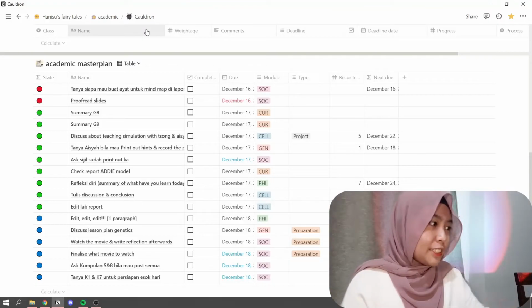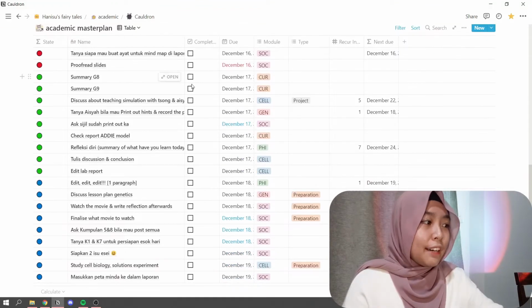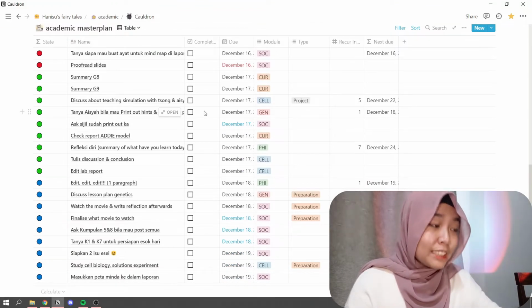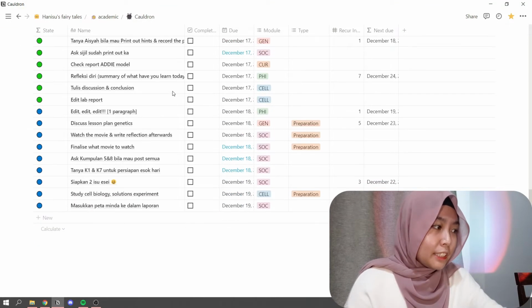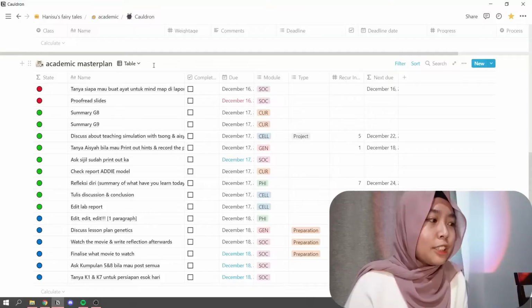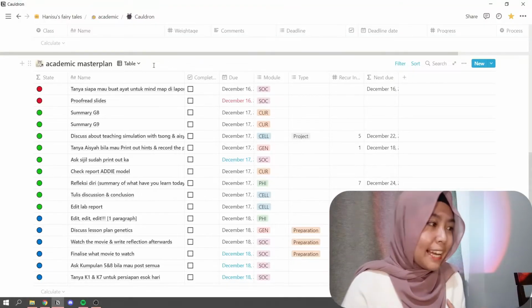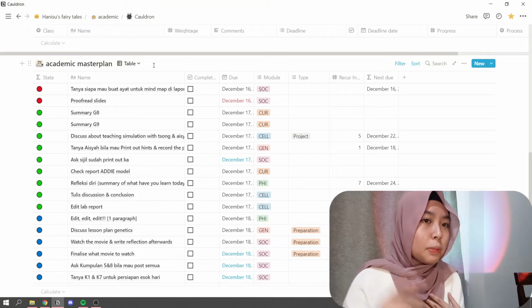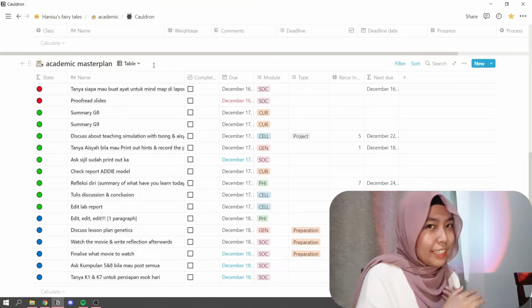I get stressed out. To combat the feeling of overwhelmedness, you can use the academic master plan, where everything you need to do is included, as small as possible. As far as I know, it's better for you to break it into very small pieces so that it's easier for you to do. And I would say I get overwhelmed a lot if I have too much to do, but no longer after I discovered Notion.